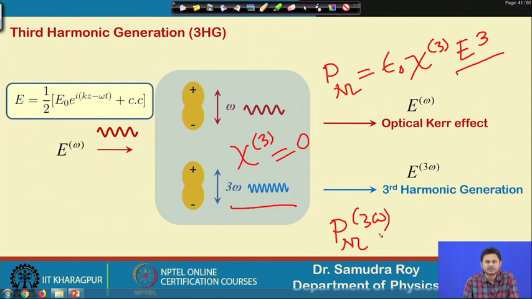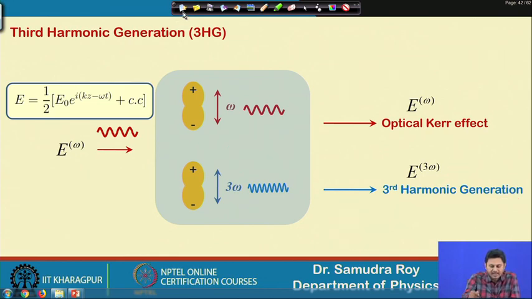and this 3 omega frequency component will be a source term for the dipole that is going to vibrate with a frequency 3 omega. Once the dipole vibrates with a frequency 3 omega, it will start generating an electric field of 3 omega, and that is basically the origination of the third harmonic generation. So, this is the physical picture of the third harmonic, where the electric field of omega is launched and we will have an electric field of 3 omega.